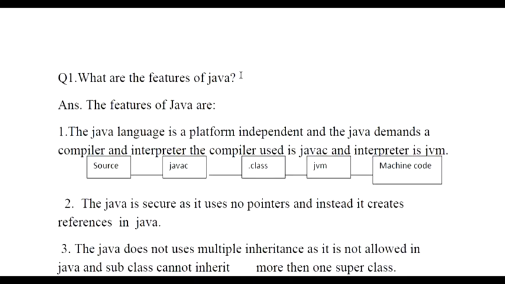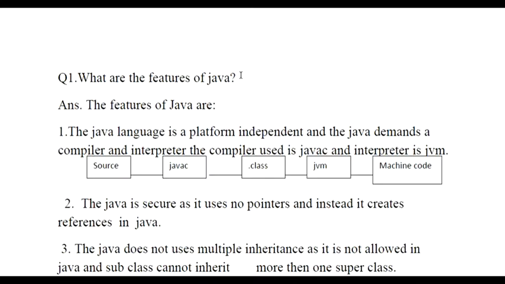Number one, the first thing that you need to write is that Java is platform independent. You can give it as a heading and then explain how Java is platform independent, because it just requires a compiler and then the interpreter. So what will happen? The source code will be taken in Java. It will move to the javac, that is the compiler. Then a .class file will be created, which will be moved into a JVM, that is the interpreter, and then the machine code will be executed and we get the desired output.